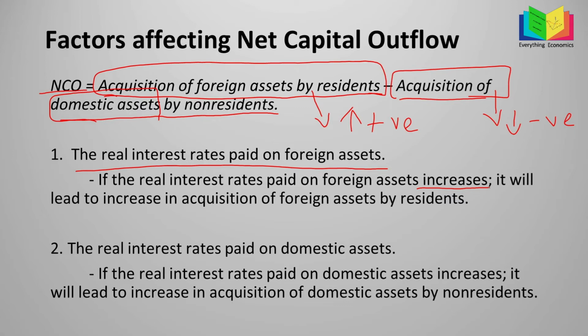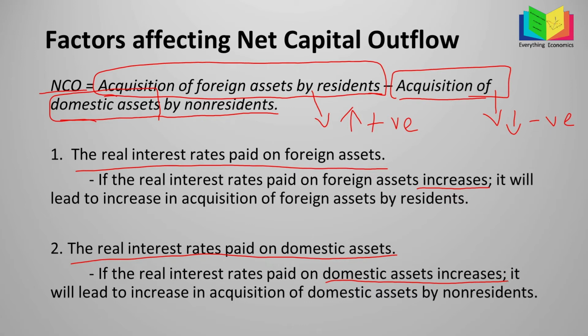And the second case is the real interest rates paid on domestic assets. If the real interest rate paid on domestic assets increases, it will lead to an increase in acquisition of domestic assets by non-residents. In this case, if, for example, the interest rate of American bonds increases, then German or French citizens would prefer American bonds, right? Because it is paying them higher interest rates.